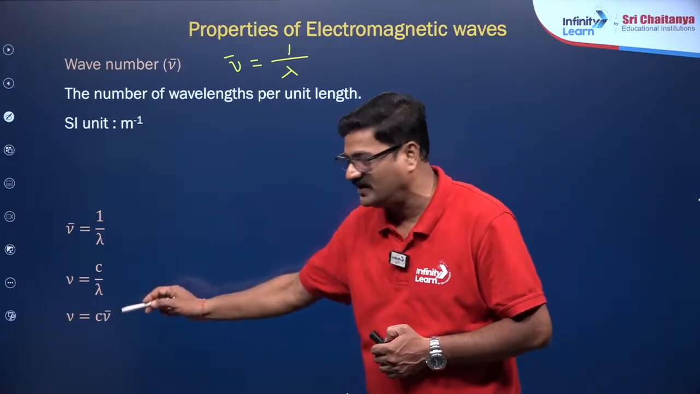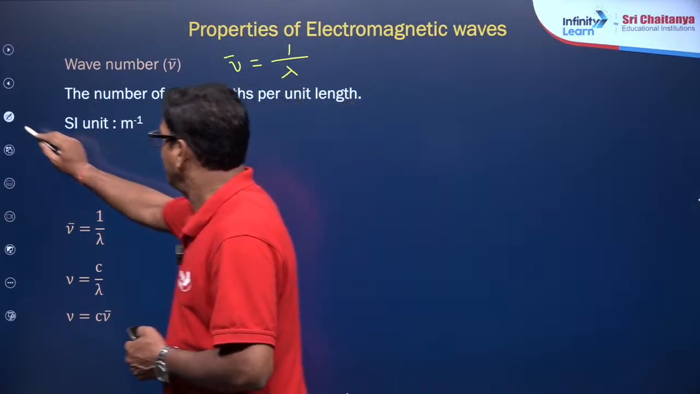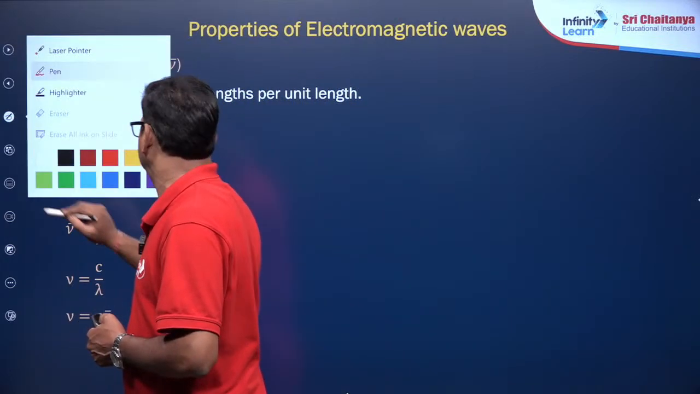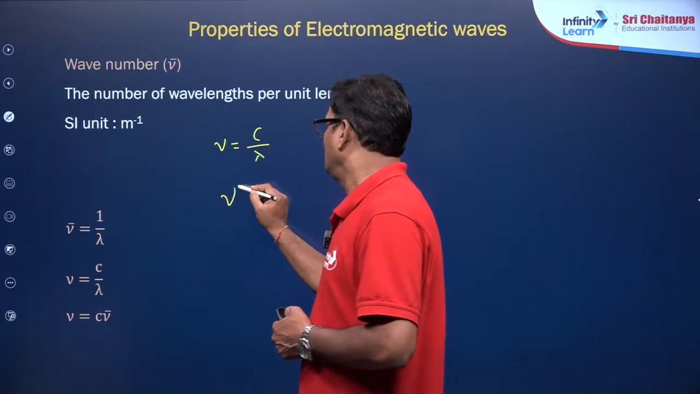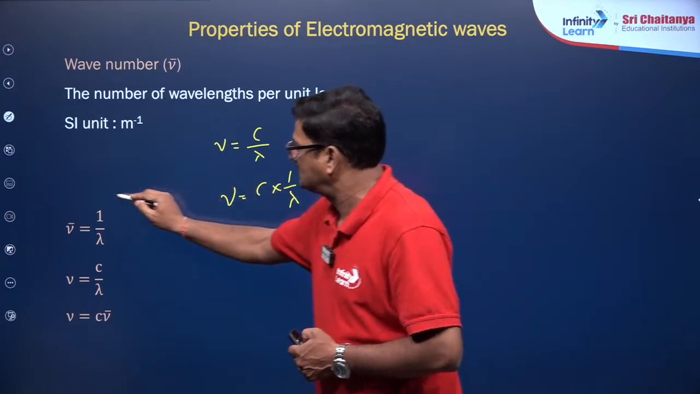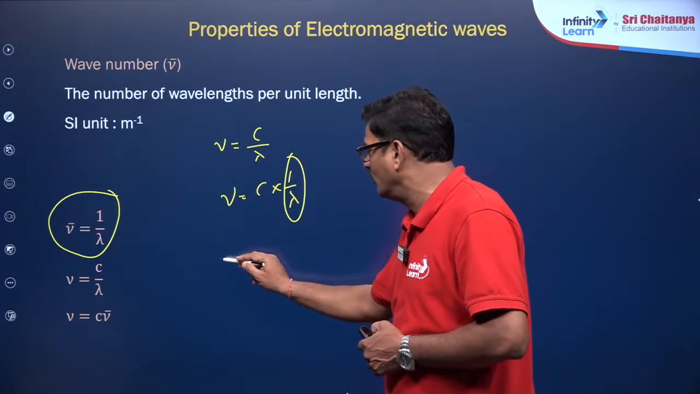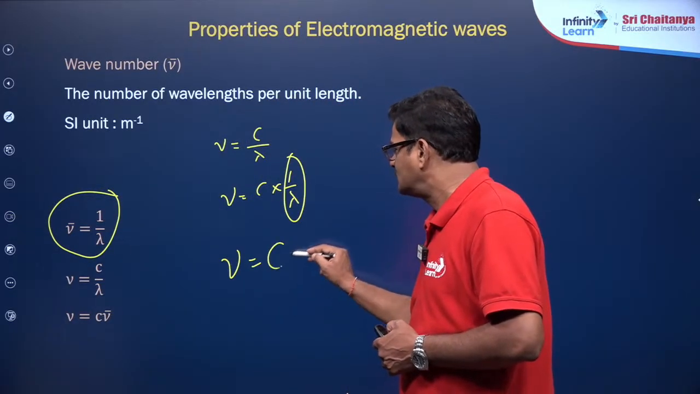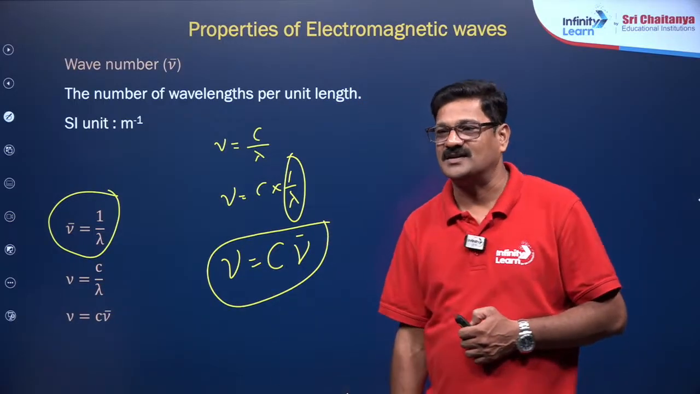You understand this? Clear? So nu is equal to c by lambda. Nu is equal to c into 1 by lambda. So we know that nu bar is equal to 1 by lambda. So I just want to write it as nu bar. Nu is equal to c nu bar. Okay, that's very important.